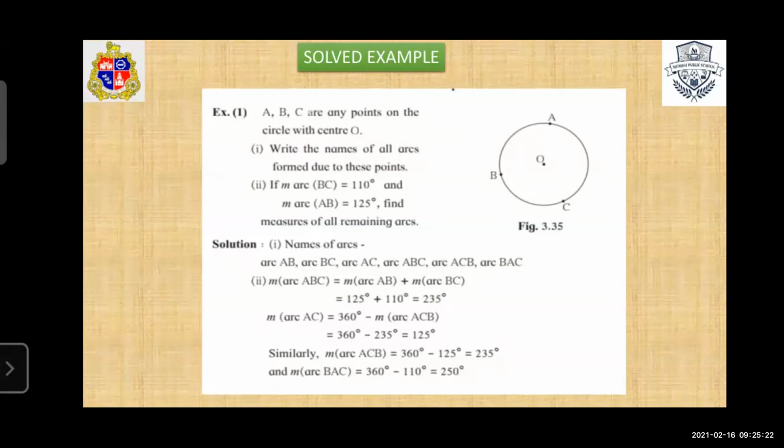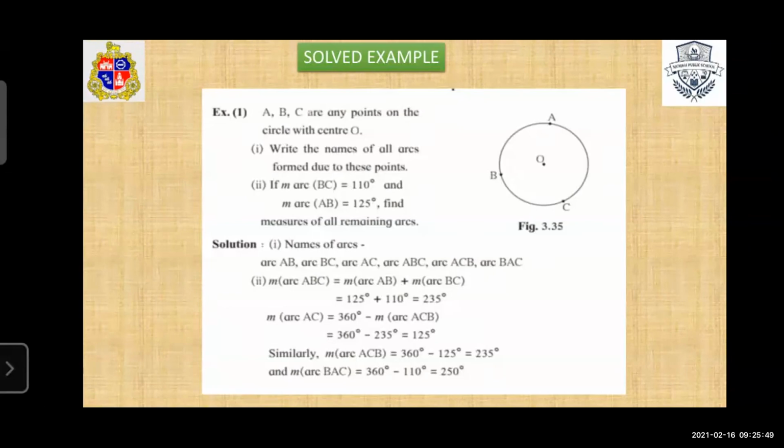In the second question, the value of arc BC is given as 110. AB is 125. As we know, the total measure of a circle is 360. So first we find ABC.